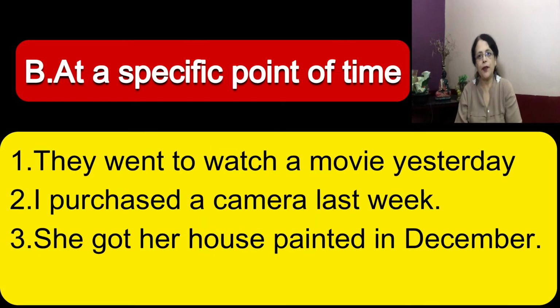Let's see the example. They went to watch the movie yesterday. I purchased a camera last week. She got her house painted in December. We are specific about time, right? We are talking about last week, or Saturday, or December, or 2020. We are specific about time, and such situations require the use of simple past tense.